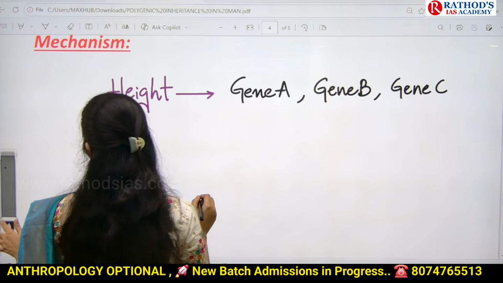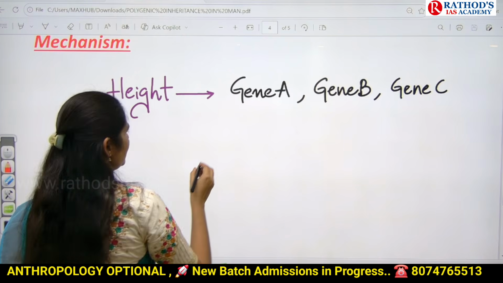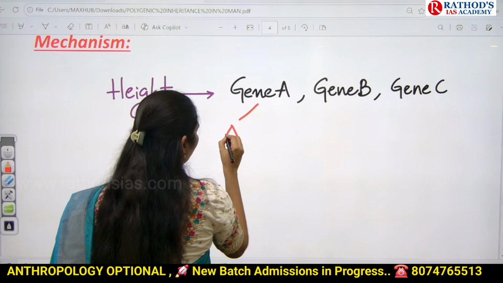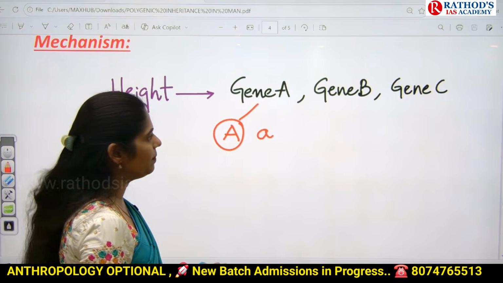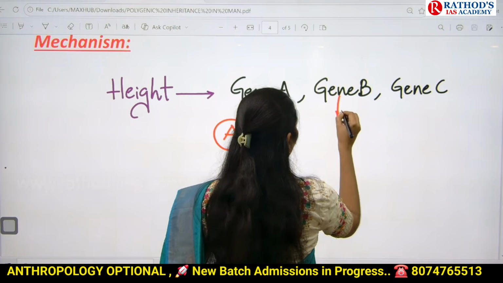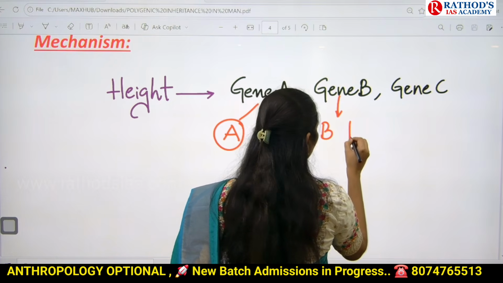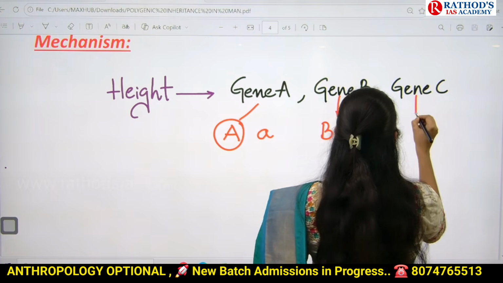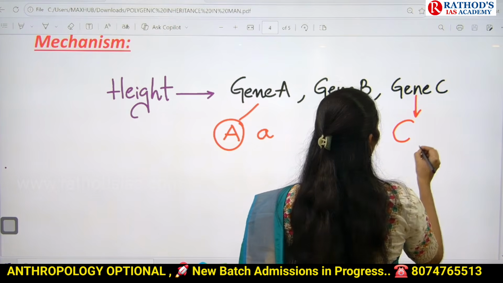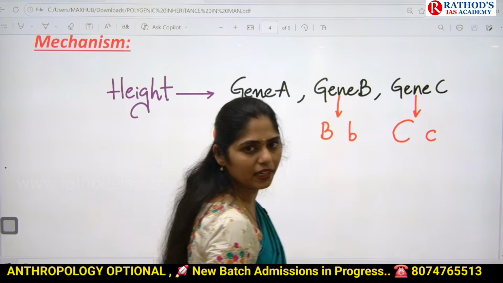Okay, in this also we have dominant and we have recessive. For example, capital A is dominant and the recessive allele is small a. For this, capital B is the dominant allele and small b is the recessive allele. And for gene C also, capital C is dominant and small c is the recessive allele.